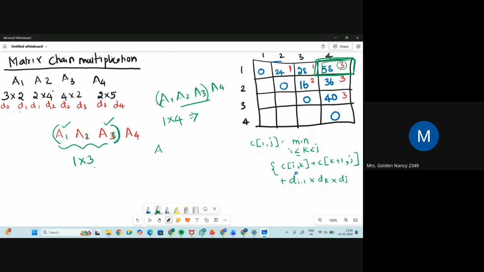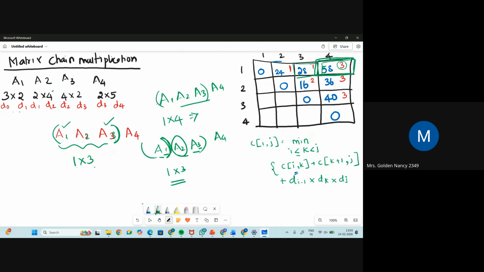So now we have A1, A2, A3 as a single bracket, and A4. We cannot multiply these three matrices at once. We can multiply only two matrices at an instant. So now we have to put another bracket to make it a single matrix. Now we have A1, A2, A3. Ignore the middle, so you have 1 cross 3. The first value is 1 and the last value is 3. What is the value of 1 cross 3? It is 28. And what value of k did you get this at? When the value of k is equal to 1, you got this value. So put a bracket till that.